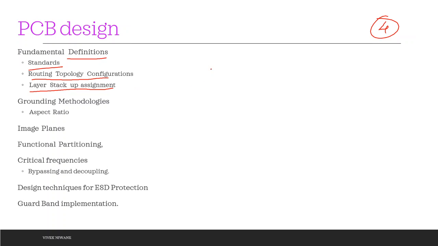If you have observed, I don't know whether you have paid attention to it, but when we have PCB tracks flowing on the PCB, we never have these kinds of angles. We always have these kinds of angles. You might have noticed this one.